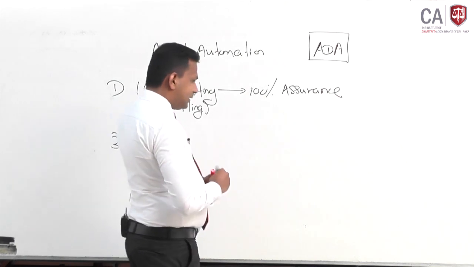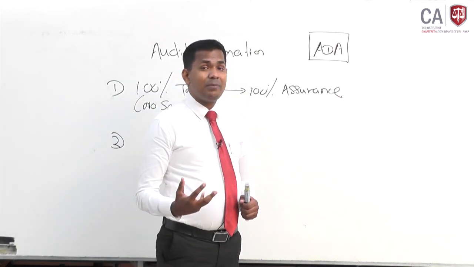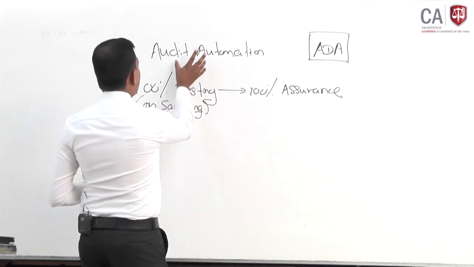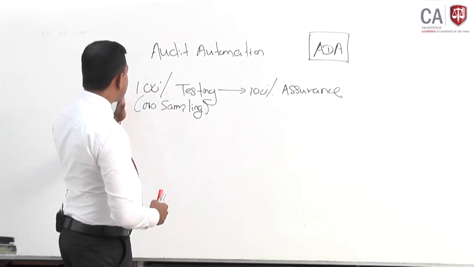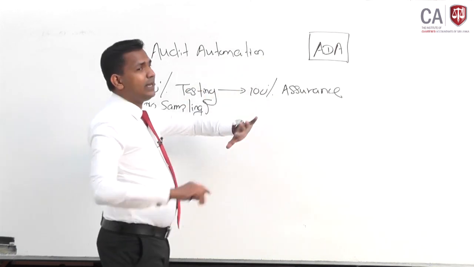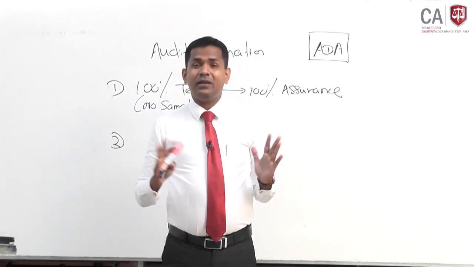So the senior partner thinks that if we use audit automation and ADA, he can test 100% of items and accordingly absolute assurance can be given.